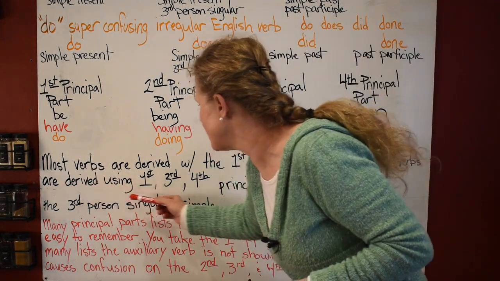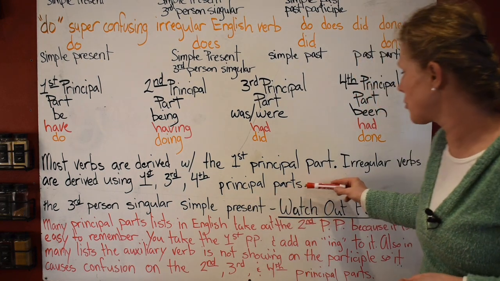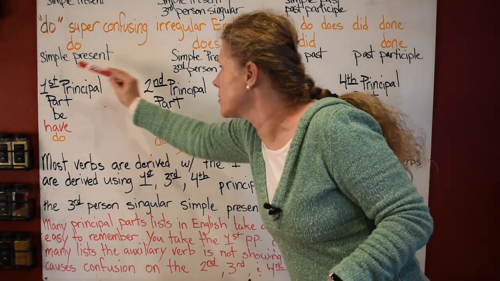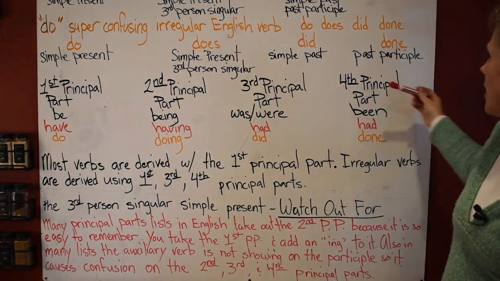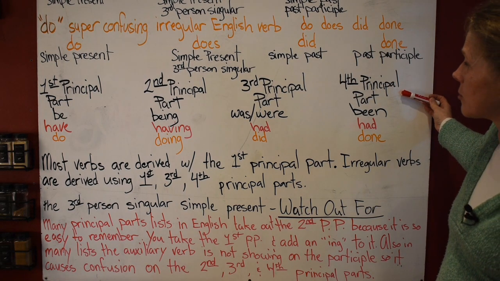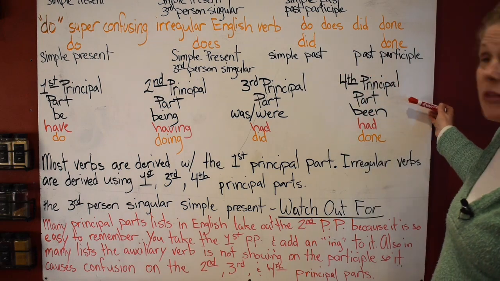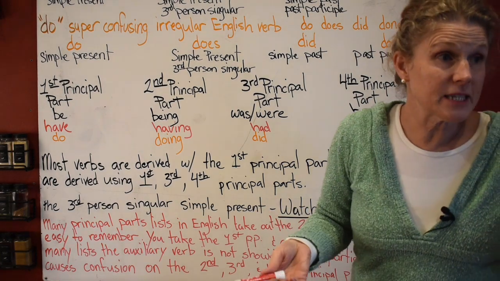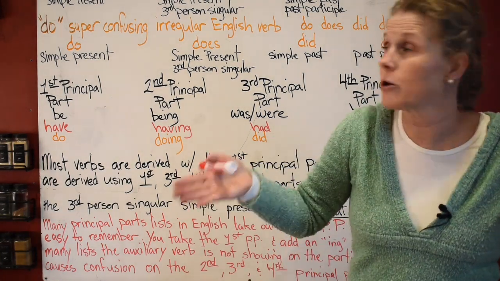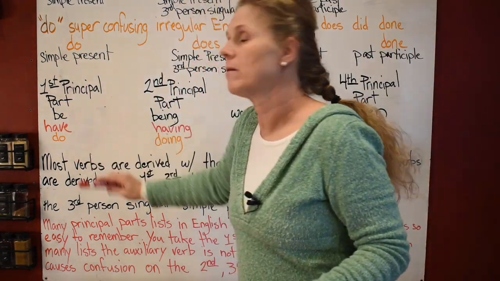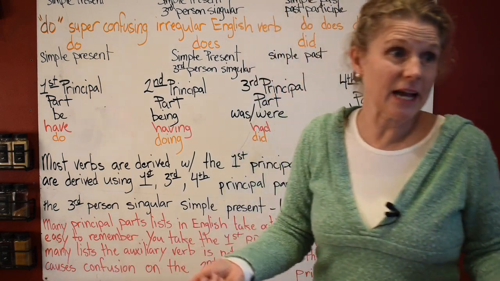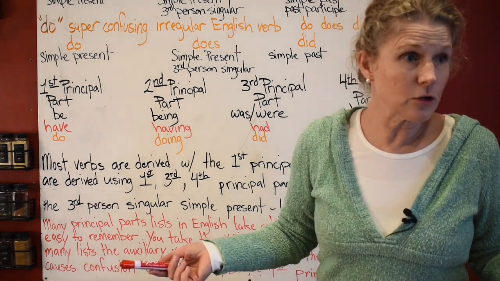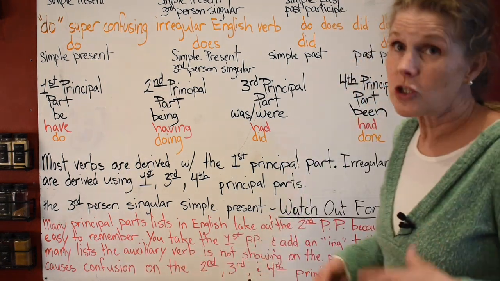Irregular verbs are derived using the first, third, and fourth principal parts. So if you have an irregular verb, you need to really understand what the first, third, and fourth principal parts are in irregular verbs so that you can put them together correctly in sentences. But if you know that it's not an irregular verb, you can derive everything off of your first principal part, because you just add your ing and you add your ed, and then you just need to understand how you're going to put your auxiliary verbs in there appropriately, which are your helping verbs.